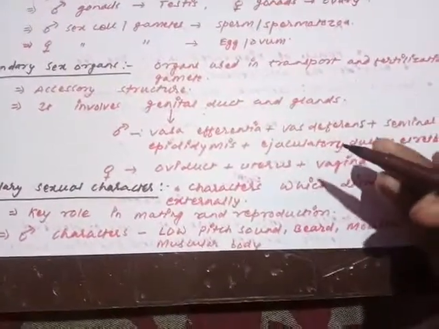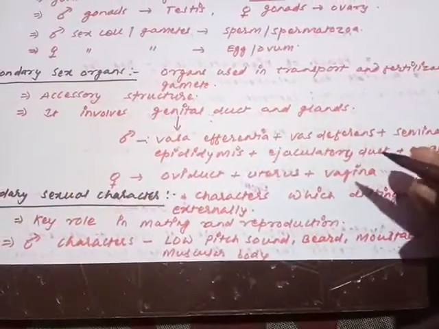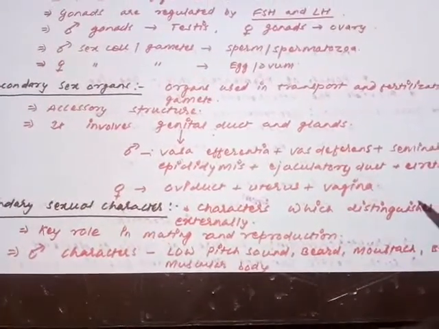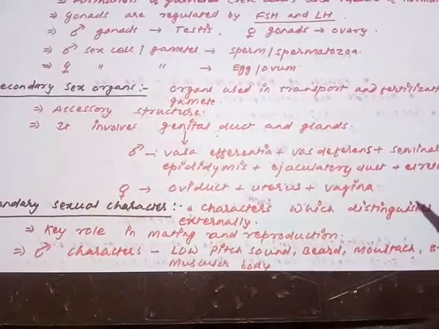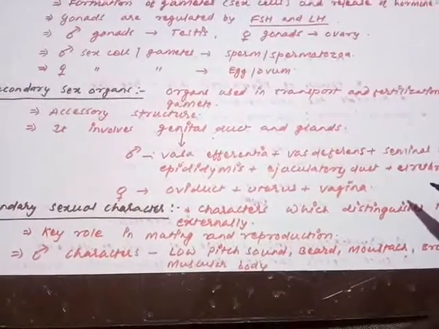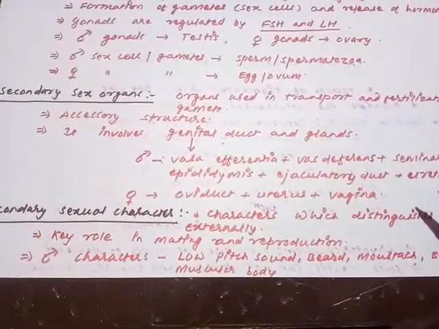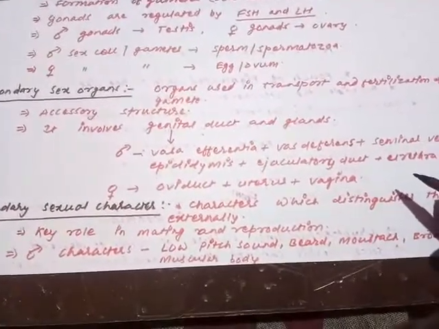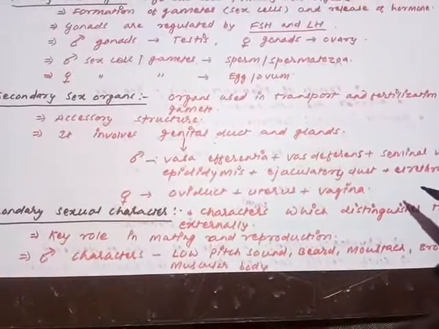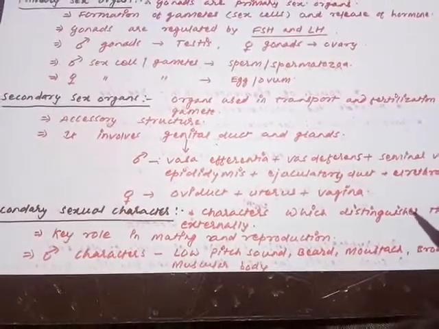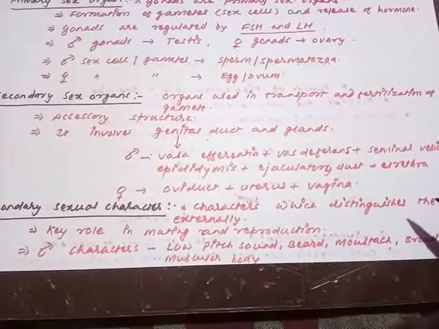They play a key role in mating and reproduction, because this is a very important requirement of animals, that they need to perform a mating process, and for mating they need to search out their partner. The male has to search for the female and the female has to search for the male. So in such a situation what will happen? They need to identify their opposite sexes. So these characters help them in identification of the particular sexes.